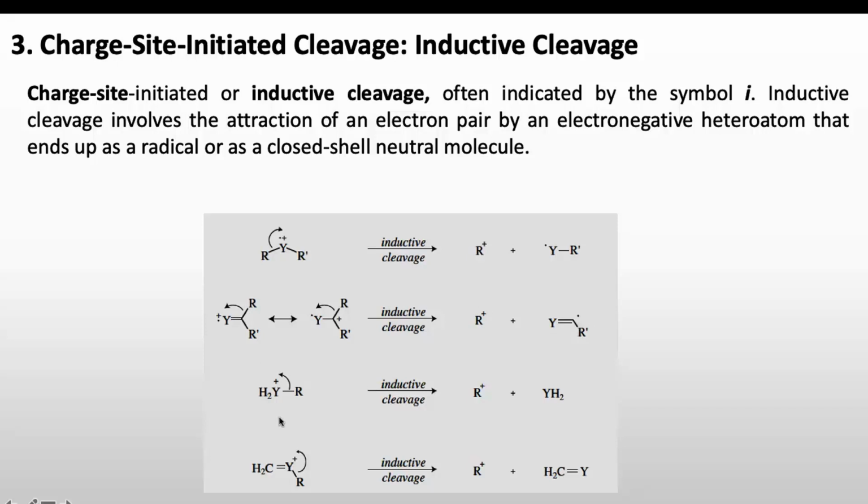Again this will attract this electron pair and end up with formation of a cation and radical. This is an example of another heteroatom containing molecule which gives this cleavage by attracting the electron pair from this bond, and this will move towards the Y, and finally it will fragment to R plus and YH2. In this case YH2 is a neutral. So finally it will end up with either the formation of a cation and radical or a cation plus a neutral molecule. The same applies in this last example. This electron pair will move to the Y, which is a heteroatom here, so there will always be a heteroatom Y.